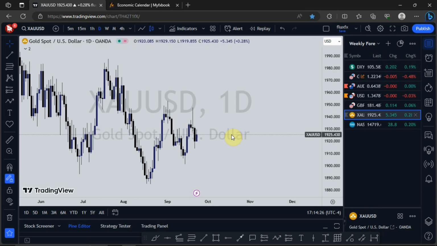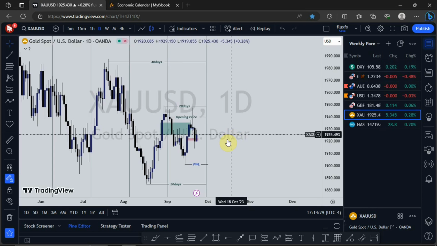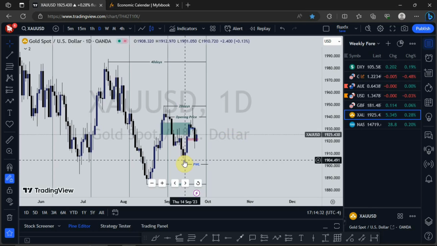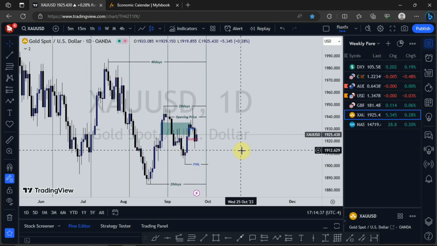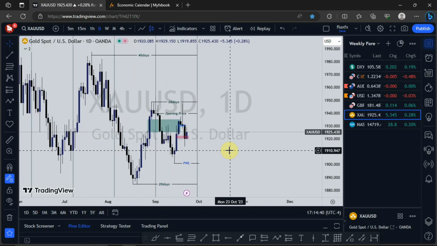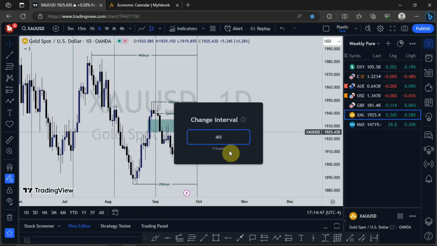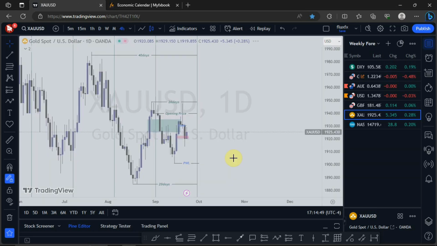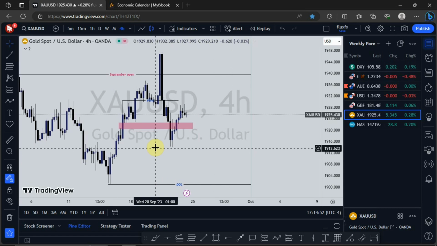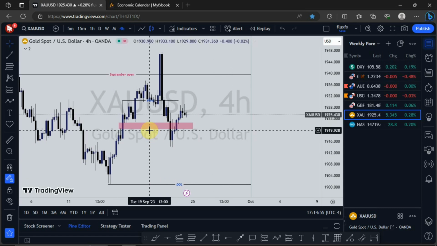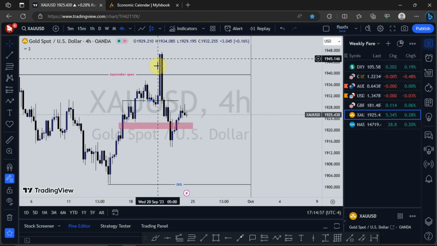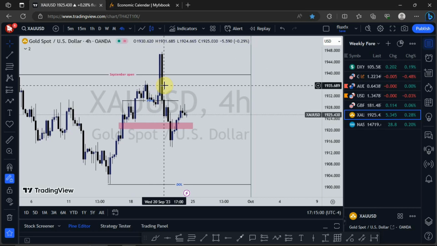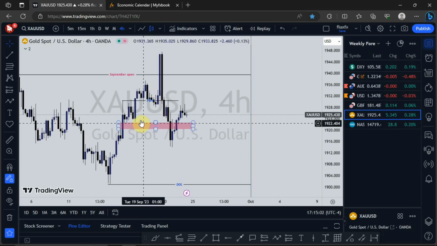So for gold, I made you aware last week that I would expect to see price push to the upside, but it didn't really give us clear price action at the moment. But let's switch to the 4-hour and see what is happening on the 4-hour time frame. So this is what has happened. Right after price took out this high, you saw price taking out this low, and then this low too as well.